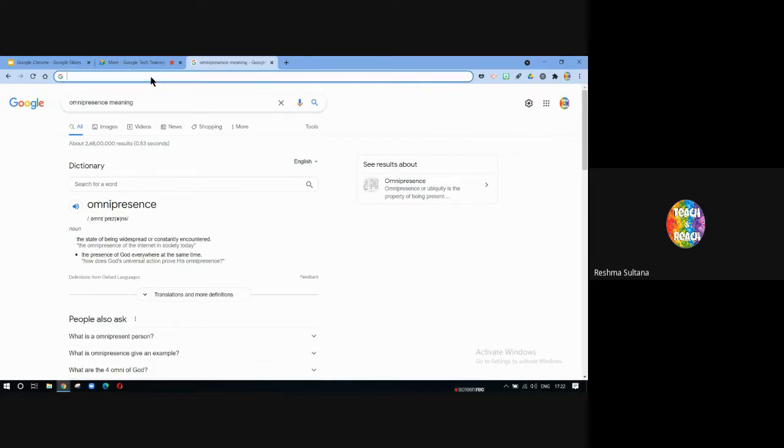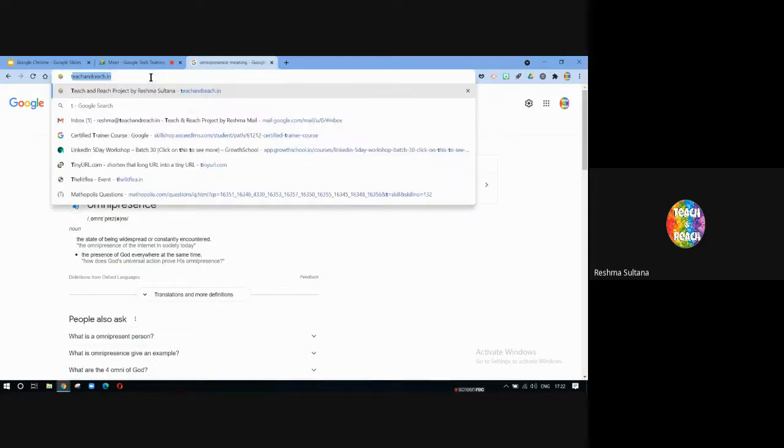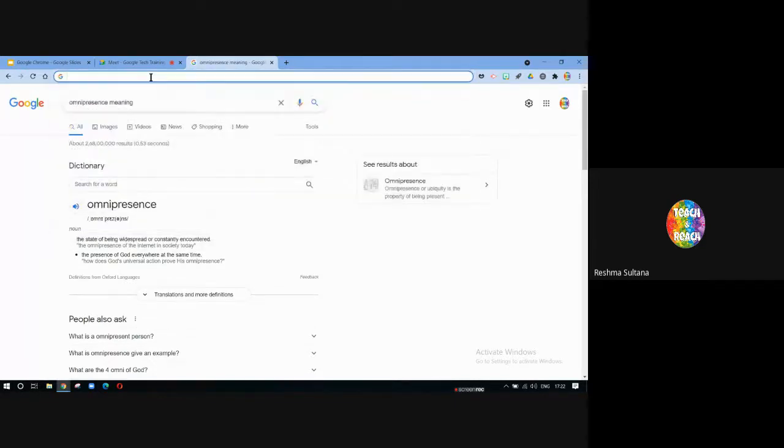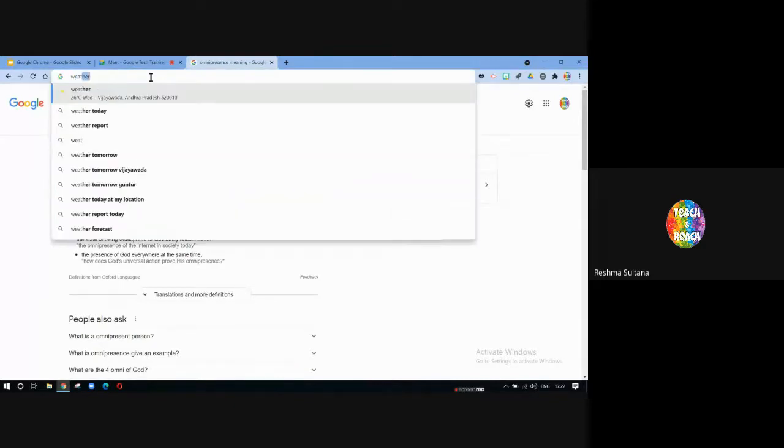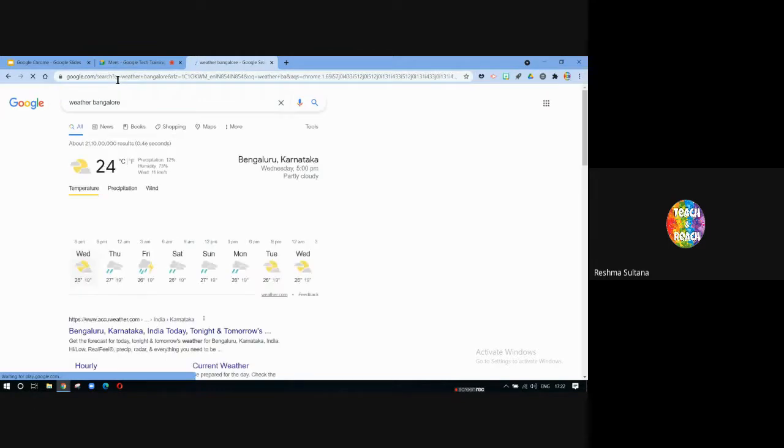The next thing that I can do is weather forecasting. So temperature or let's say weather. So I just typed weather and it's already giving the weather of my place that I am right now. Okay. Now let's say I want to see Bangalore weather. So it is going to give me the forecast of the next days as well as exact precise details. So what is the temperature, precipitation, wind? So if you are planning to travel anywhere, you just have to open Google Chrome and just find the weather. So that's about it.